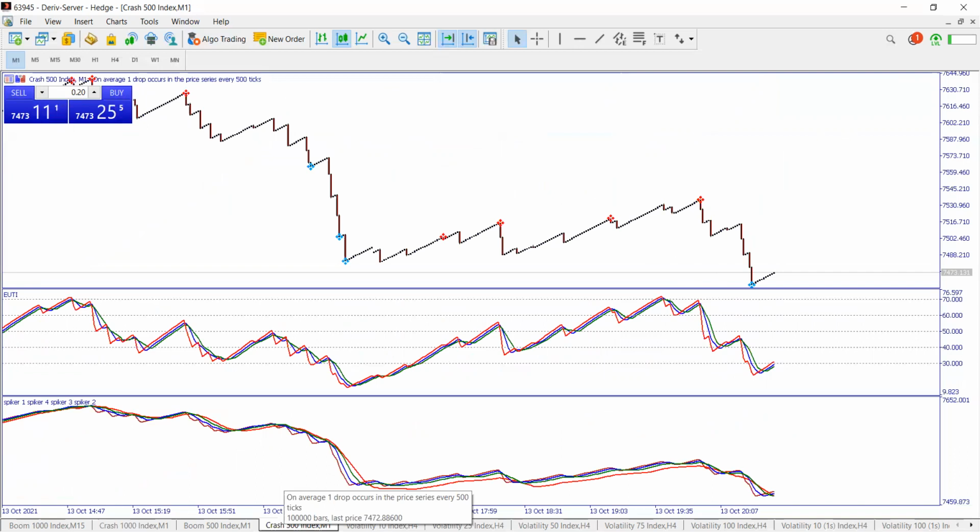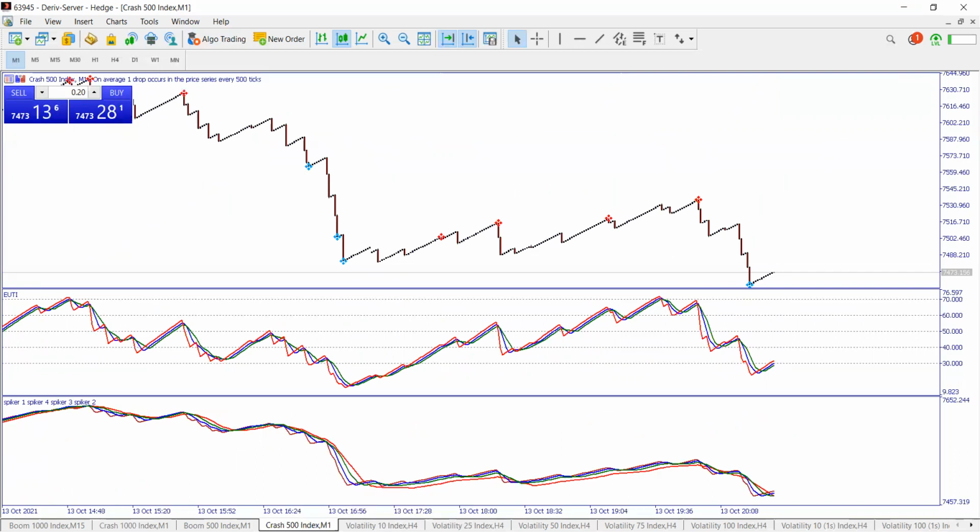So you can write this down. On Boom 1000 we use M15, Crash 1000, M15. But then Boom 500 use M5, and Crash 500 use M5. Sorry, thank you for the correction, my brother.